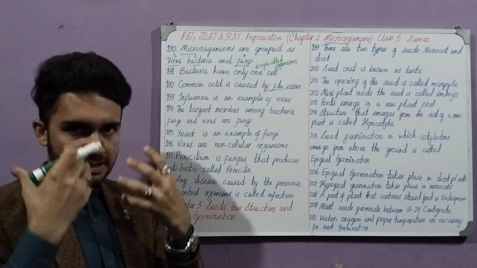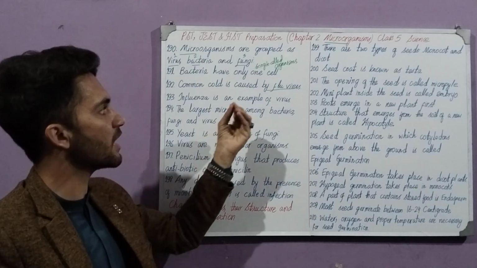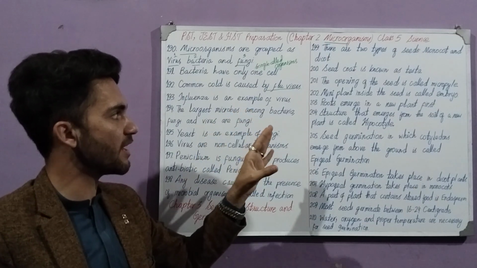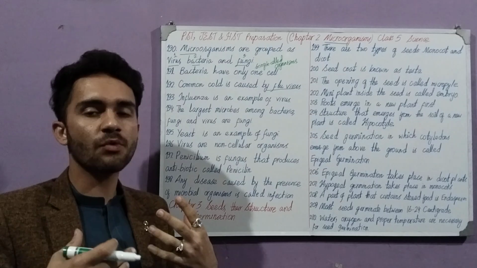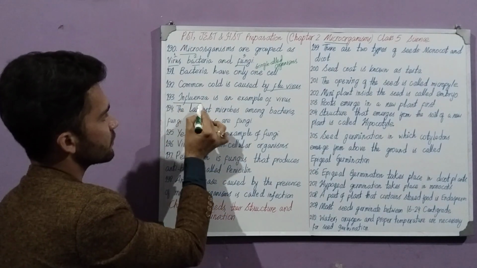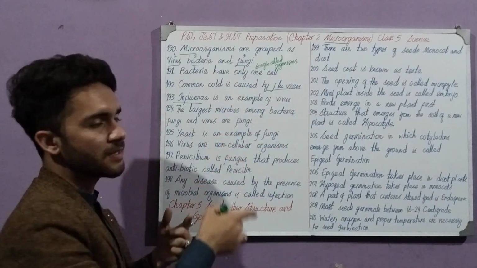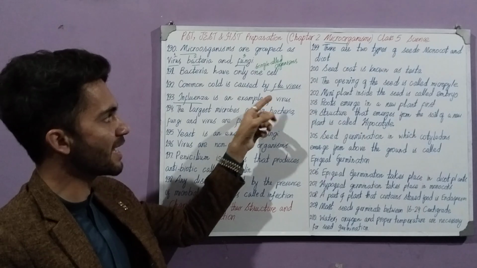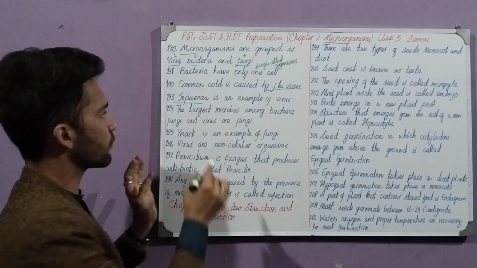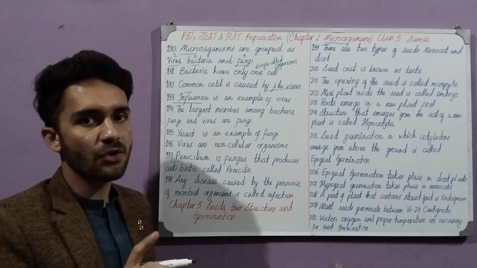Next one is, common cold is caused by flu virus. Common cold, which is called zukam in Sindhi, is caused by flu virus, the influenza virus. When that attacks us, we get cold, we catch cold. Next one is, influenza is an example of virus. Flu virus or influenza, these are virus. Flu is short and influenza is the full form. Influenza is an example of virus.